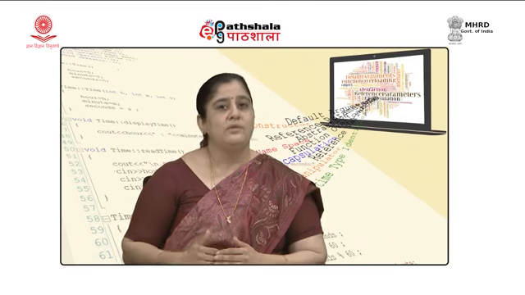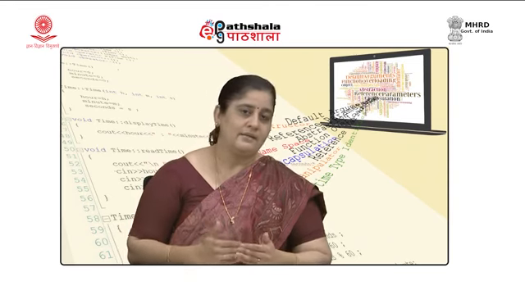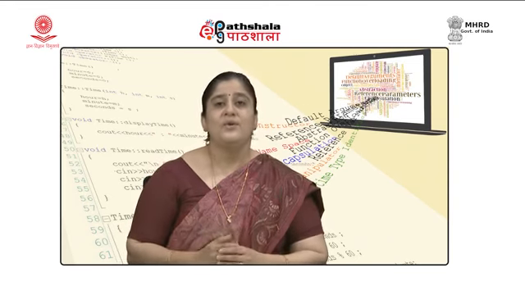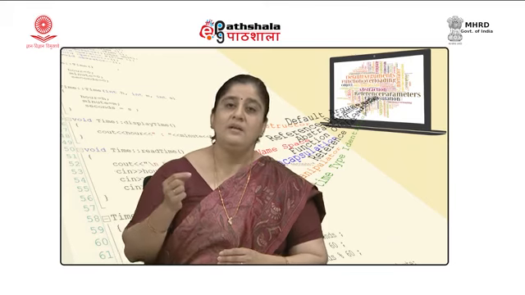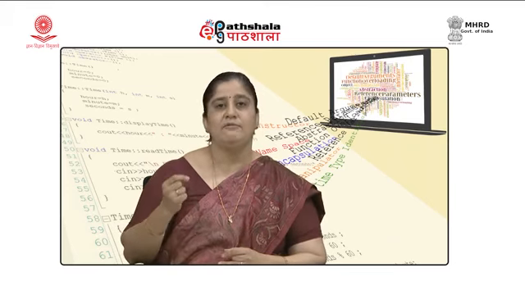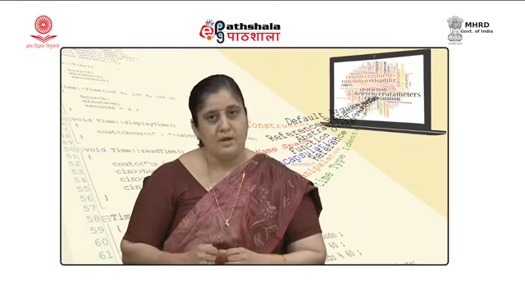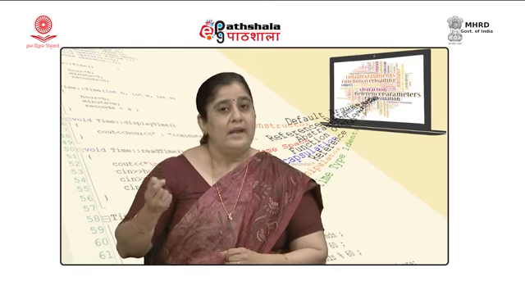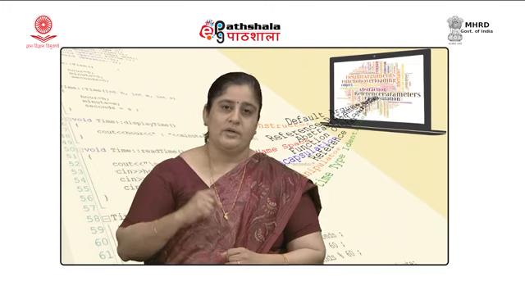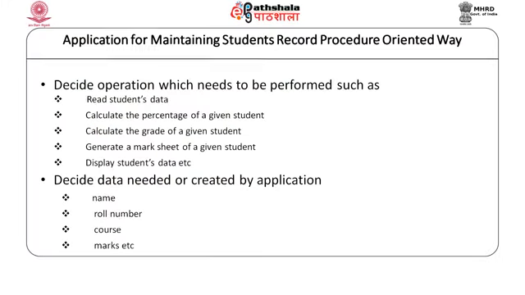If we follow the procedure oriented paradigm, as I said before, we would first try to identify what are the functions or tasks that we need to perform, and then we will try to identify for each task what kind of data is required. For example, here we would first identify what operations or tasks need to be performed.